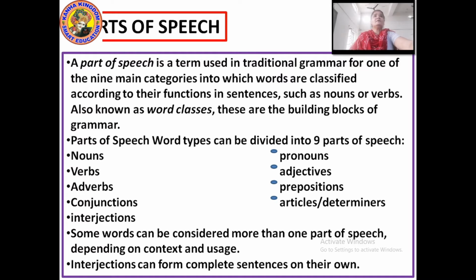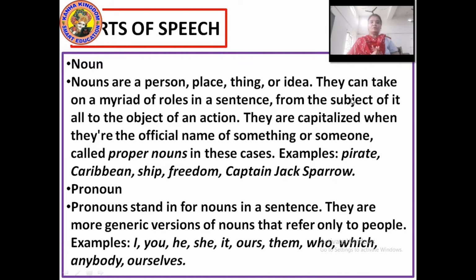Now, moving further, we will see the nouns. About the nouns, you all have learnt in your junior classes, or you can say in your small classes, right? Learning nouns from standard first. What is a noun? A noun is the name of a person, place, animal, thing, idea, right?